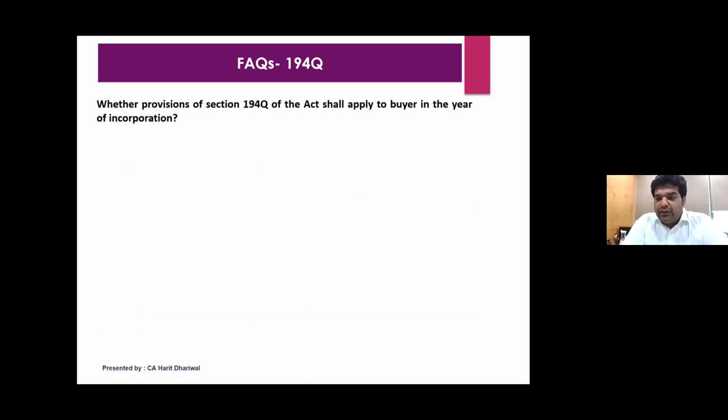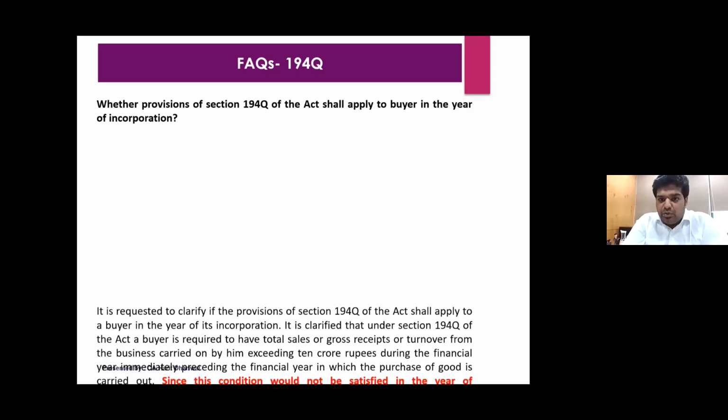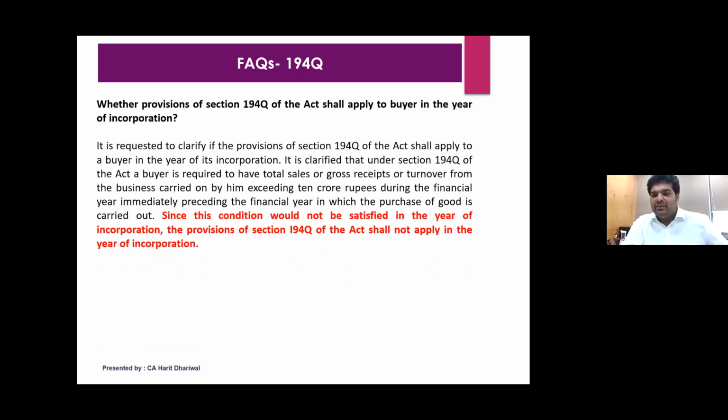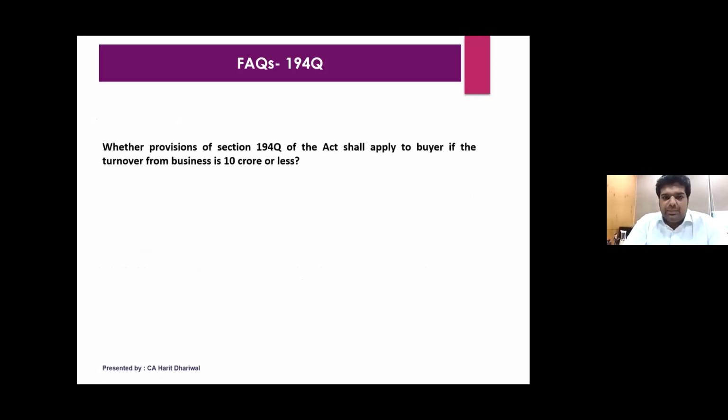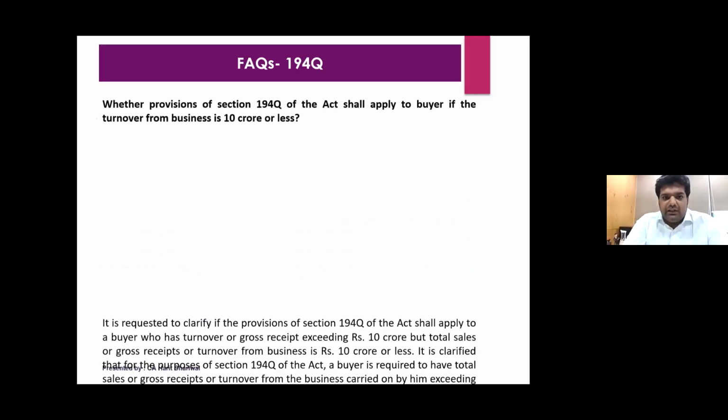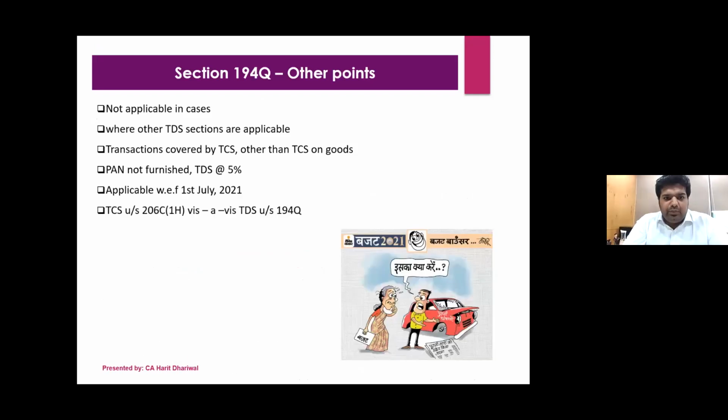And in the year of incorporation, suppose I form a company in the year 2021 or 2022, whether TDS will be deducted under 194Q, the answer is no, because there is no immediately preceding previous year, no data about that. So in that case, they have clarified that since that condition would not be satisfied in the year of incorporation, 194Q will not apply.